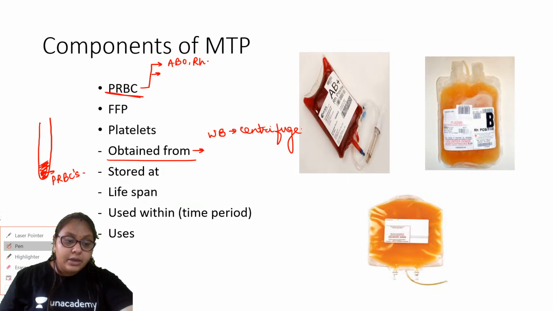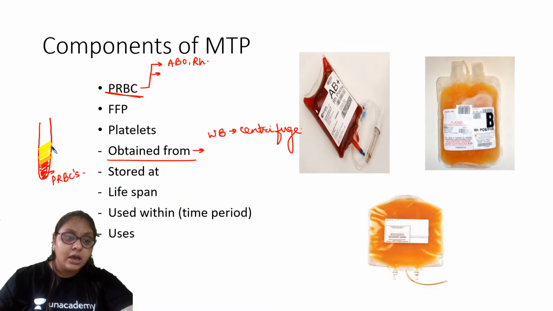Then just above it we will have the buffy coat, which has the WBCs, and above that we will have platelet rich plasma.